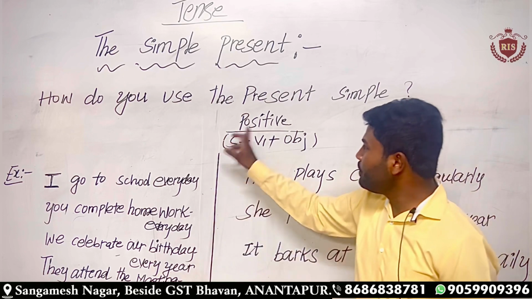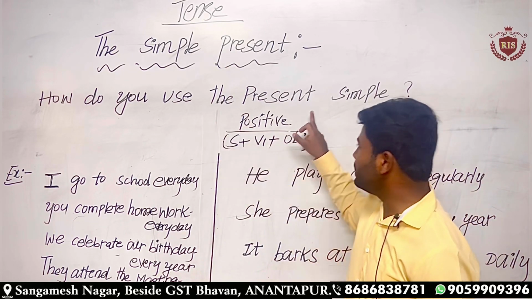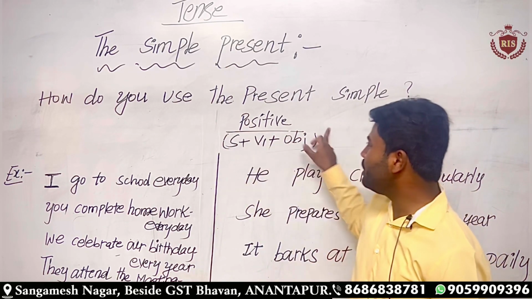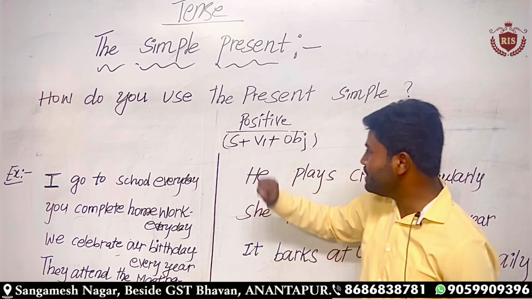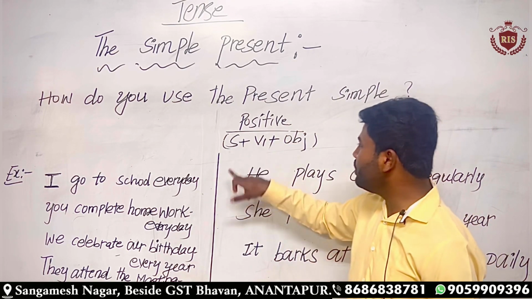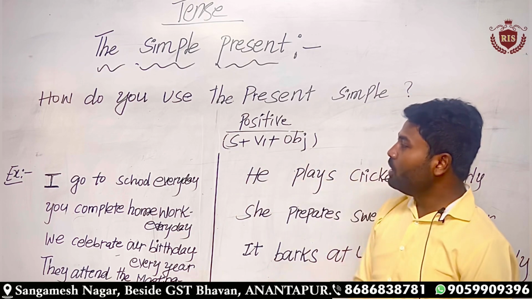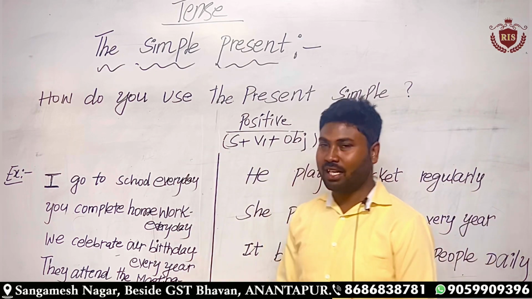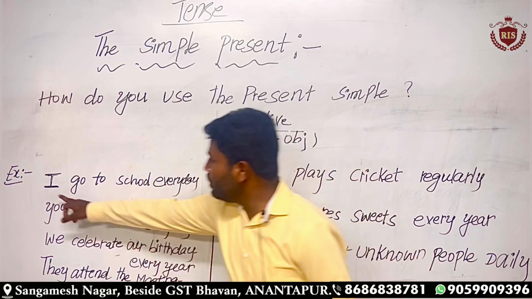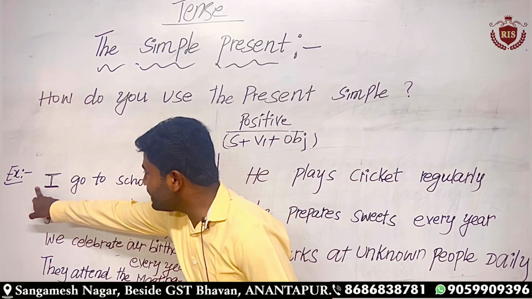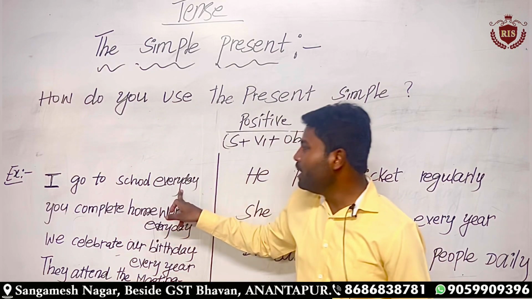I hope everyone has understood the structure of this positive sentence. I have written here clearly: subject plus infinitive form of the verb plus object. Let us look at some examples. The first example: I go to school every day.